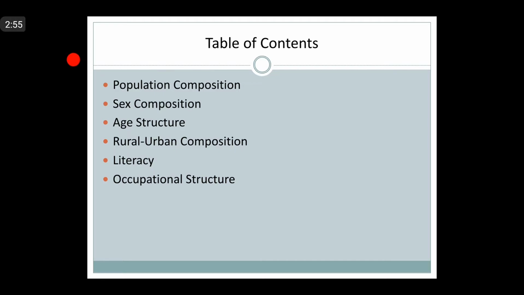Population characteristics like languages, religion, caste composition, family size, etc., are also part of demographic structure. The demographic structure not only influences the growth rate of population but also its manpower potential. An understanding of these is necessary for successful development planning. Okay, so I hope you have understood what population composition is. Now,